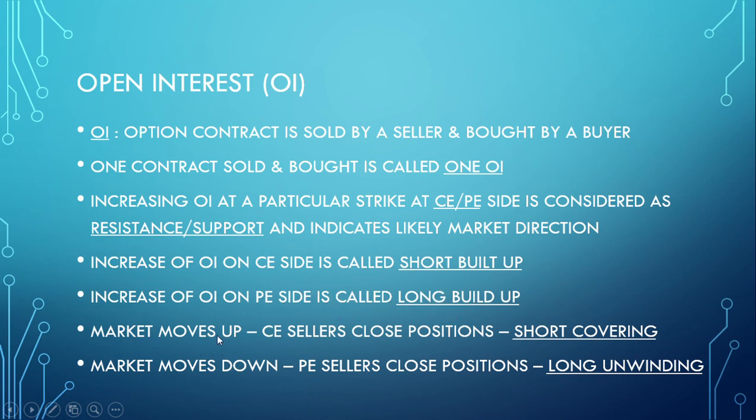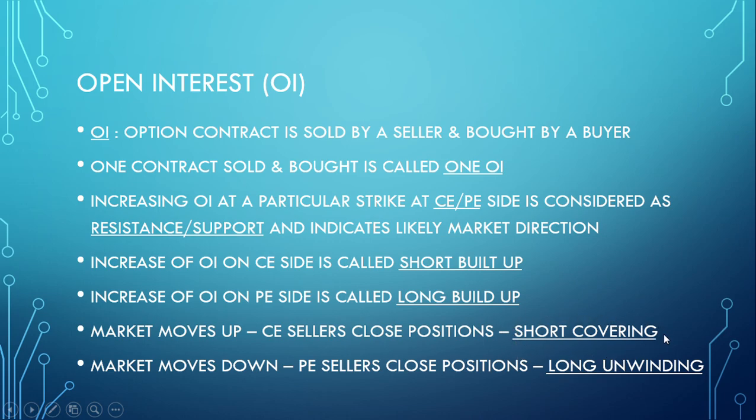So when the market moves up and a lot of people have short positions, they have sold calls, so call option sellers are at a big loss, and they start closing their positions. So it is called short covering. They cover up their shorts.